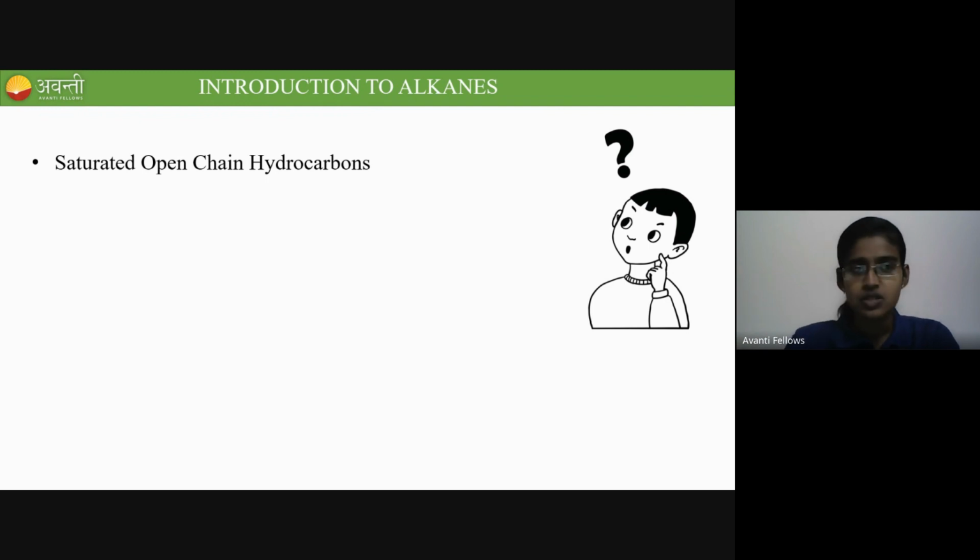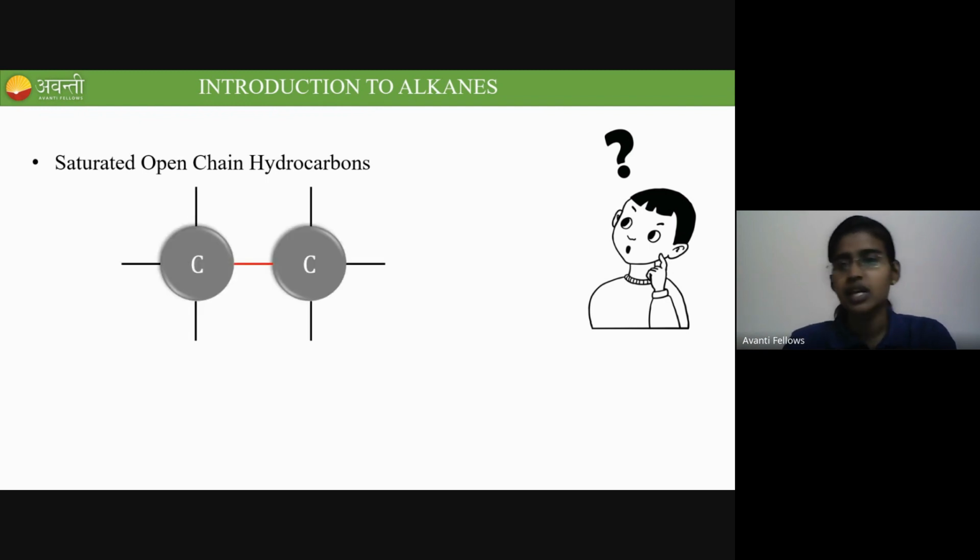Got it? Saturated means there will be only carbon-carbon single bonds. You can see the carbon-carbon single bonds here. These are otherwise also known as paraffins.